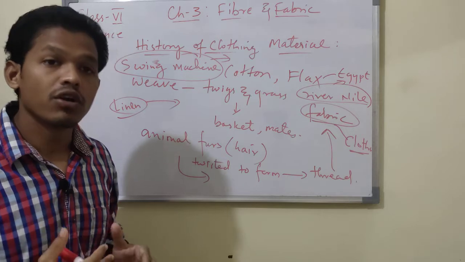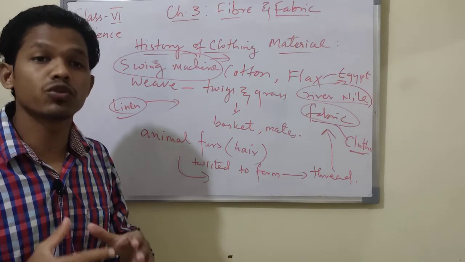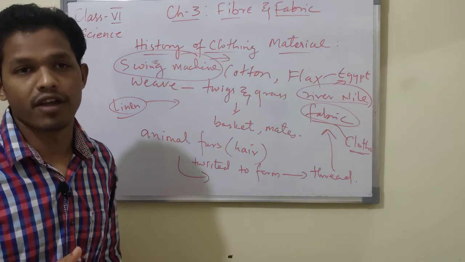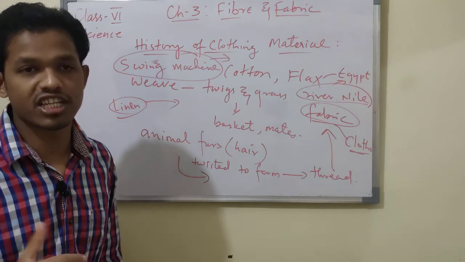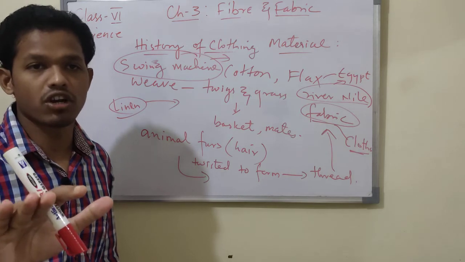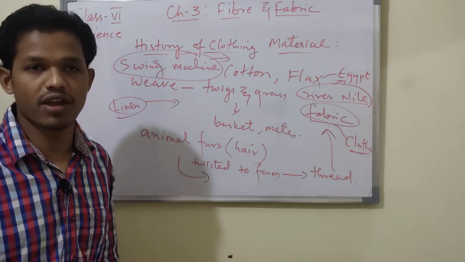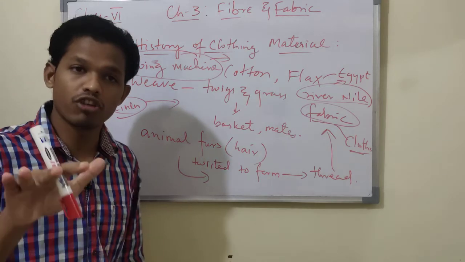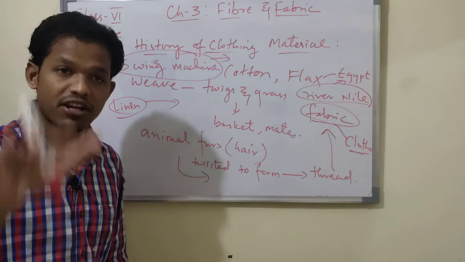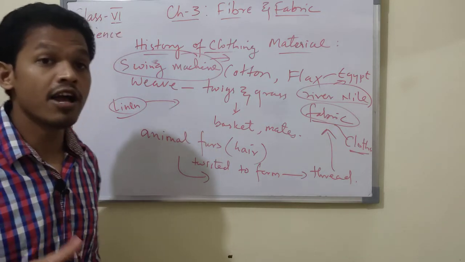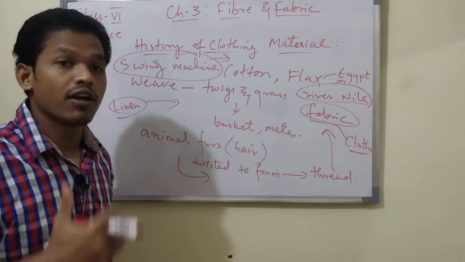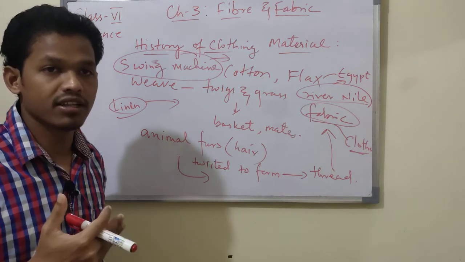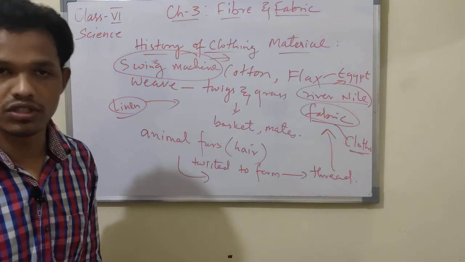In 8th class you will study artificial fibers. Natural fibers are obtained from plant and animal sources, and you will study them in 6th and 7th class. In 8th class you will study fibers obtained from chemical products, which are man-made, called artificial fibers. So this chapter is complete.